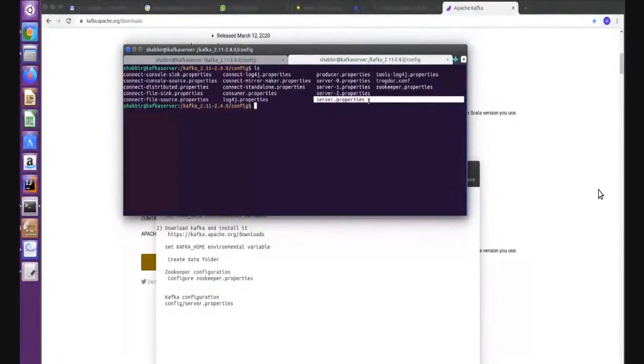So you can create many Kafka servers. If you want to run multiple brokers on the same machine for testing, you just create multiple property files like 0, 1 and 2. Let's say I want to run only one broker. So I created server0.properties. I just copied this file here, right? I will open that file.